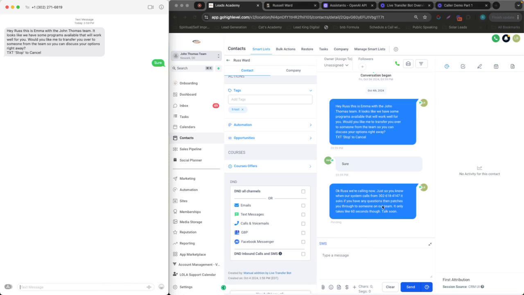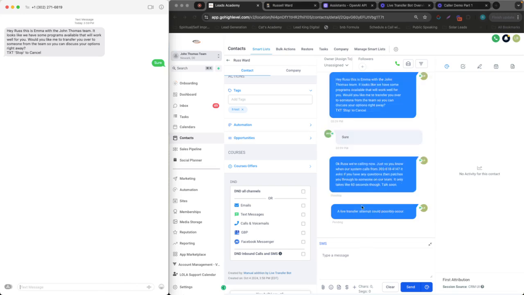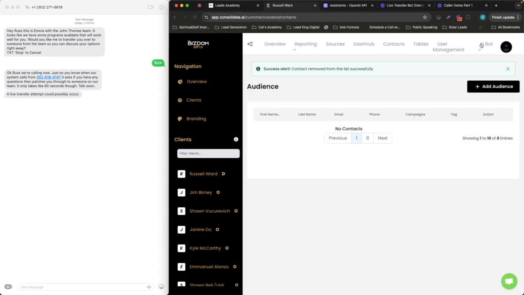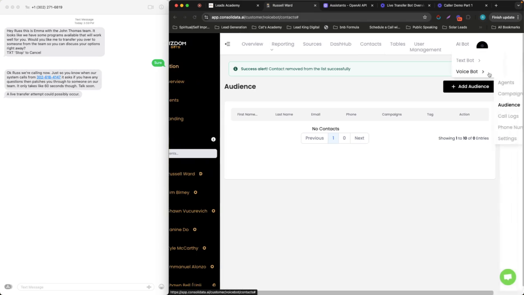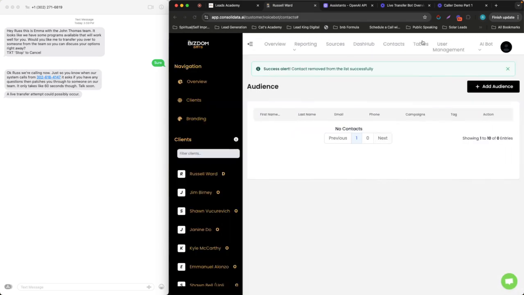It says, just so you know, we're calling from this number, and it could take up to 60 seconds. And then another one comes through that says a live transfer event could happen. That's a message going out to either the business owner, the sales rep, or the marketer to let them know a live transfer could happen at any moment now. So all I'm doing right now is waiting for the call to come through. Let me just double check because of testing. Oh, there it is. It's coming through right now.